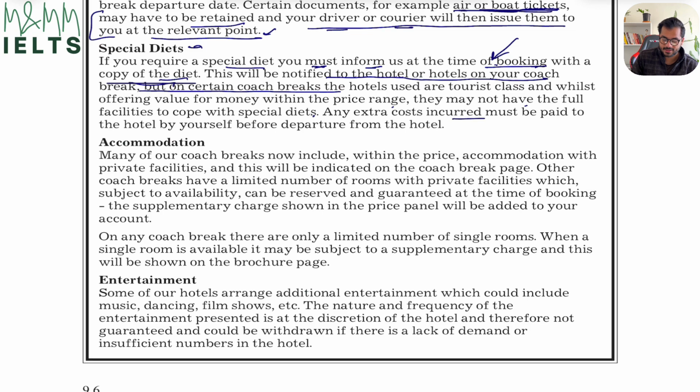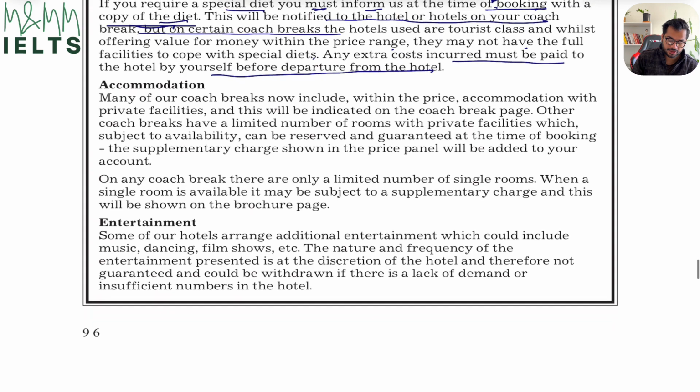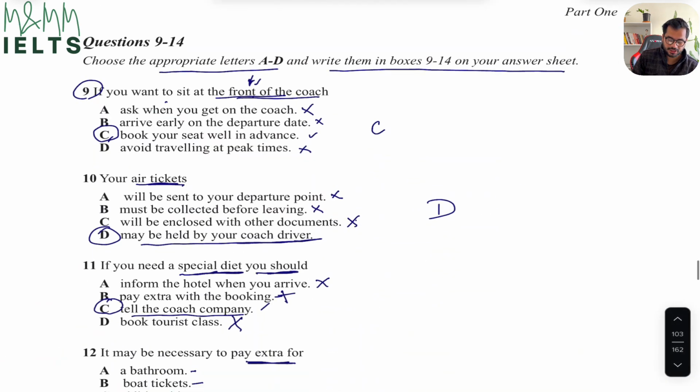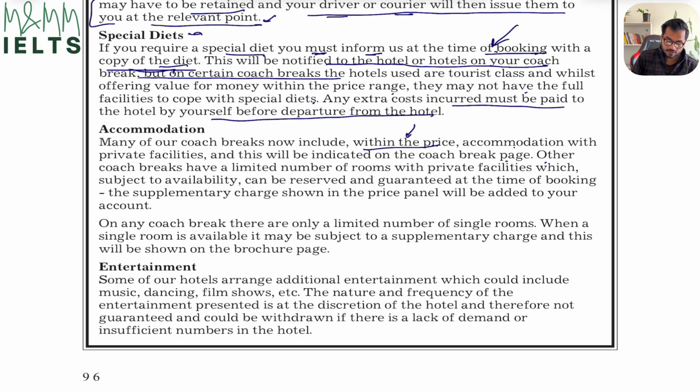Any extra costs incurred must be paid to the hotel by yourself before departure from the hotel. Accommodation. Many of our coach breaks now include within the price accommodation with private facilities, and this will be indicated on the coach break page. So it is already included within the price. Other coach breaks have a limited number of rooms with private facilities.